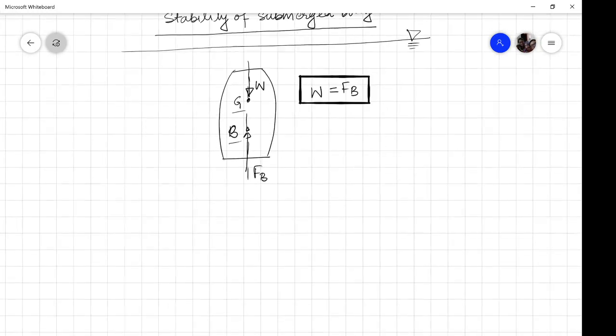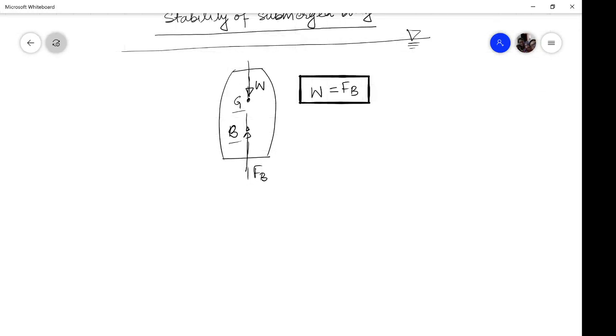Now let us talk of angular stability of these bodies. That means what will happen to this body if we slightly tilt it in any particular direction. Whether the body comes back to its original state or not will be the criterion of stability. If the object is given a slight angular displacement and comes back to its original state, then that body is said to be in stable equilibrium. Whereas if it doesn't, then that will be subcategorized into unstable and neutral equilibrium. Let me discuss them one by one.